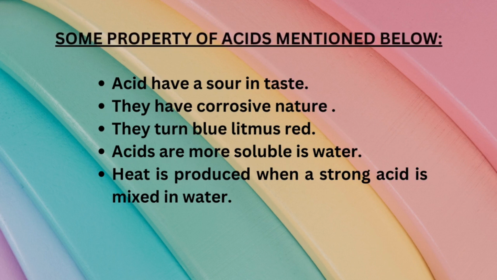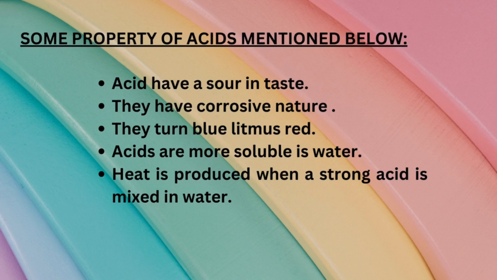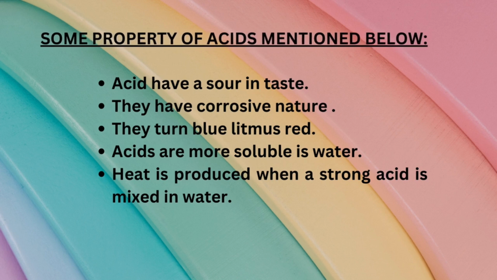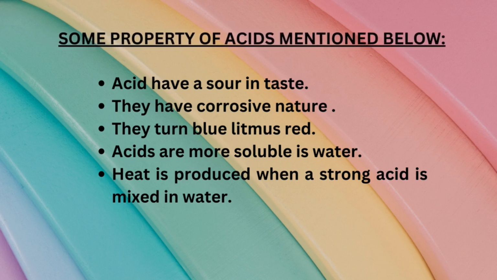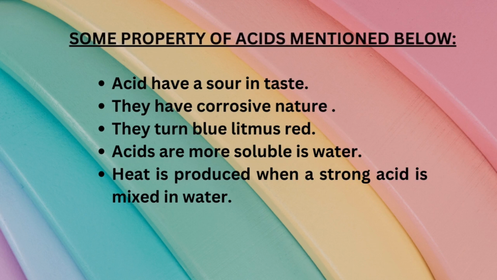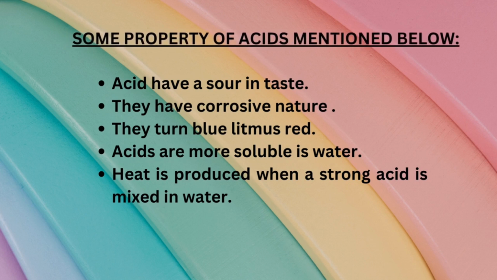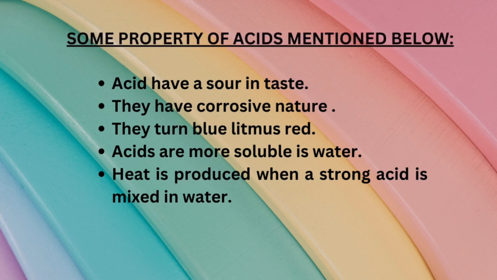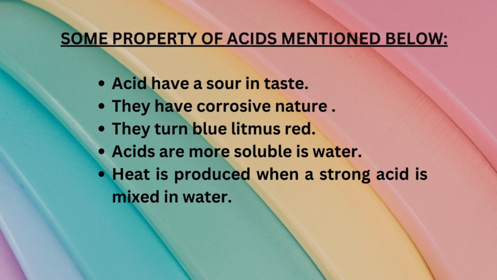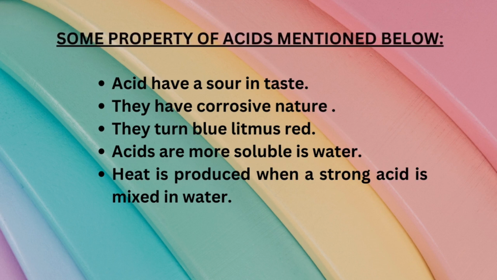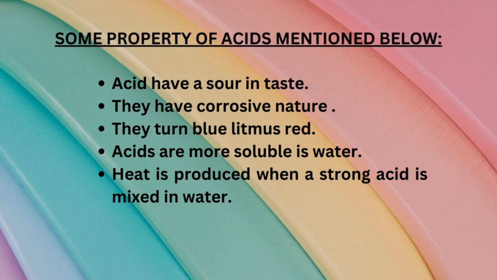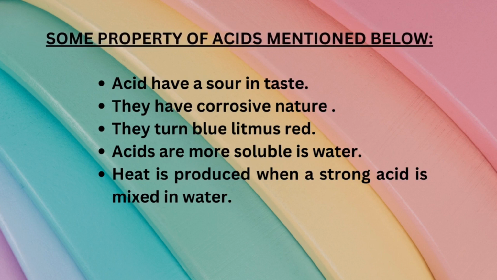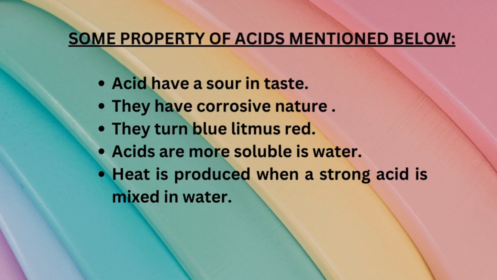The next one is they have a corrosive nature. Yes, acids have a corrosive nature, meaning when acid comes in contact with something, it starts reacting with it and things burn. The next property is they turn blue litmus into red. Acids are soluble in water, because acid is a liquid or some solid acids are soluble in water. Heat is produced when a strong acid is mixed with water.